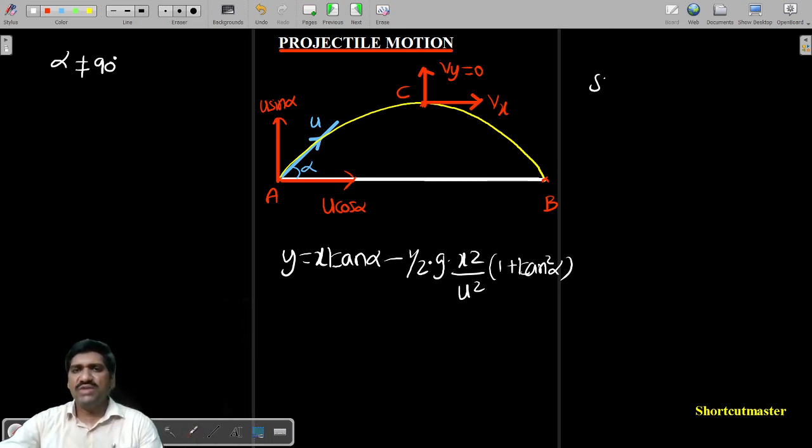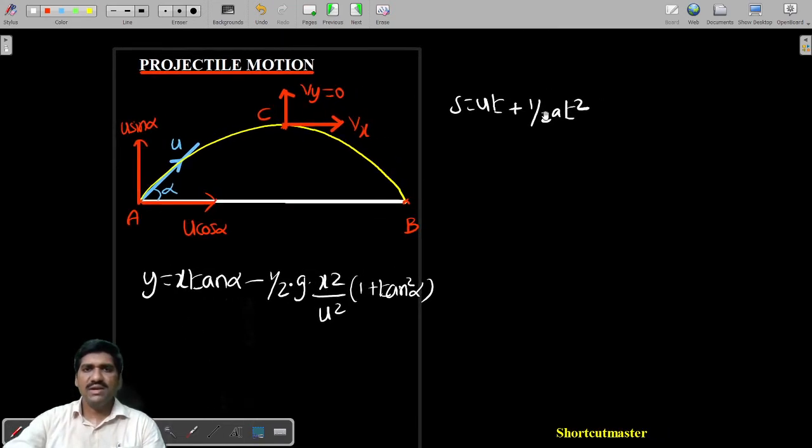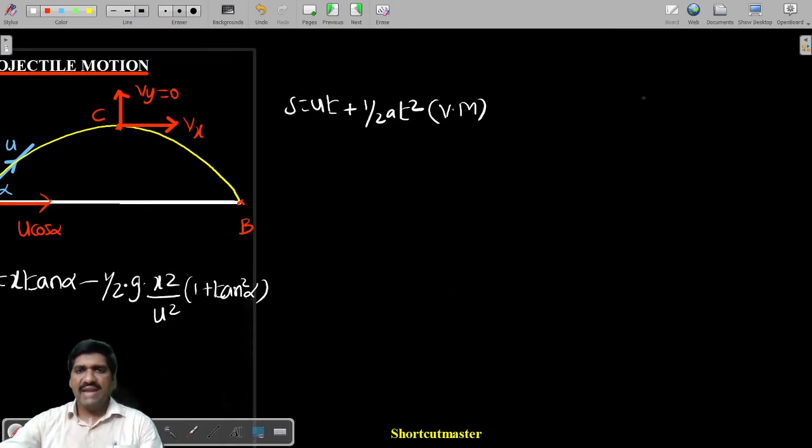We use s is equal to ut plus half at square. I apply this equation once in the vertical direction, and the same equation once in the horizontal direction.